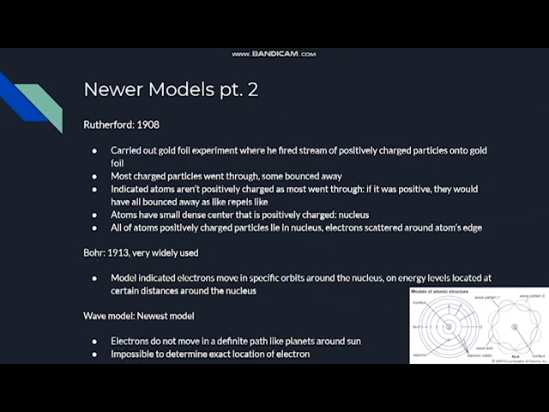This basically meant that atoms have a small dense center that is positively charged, the nucleus, and all of the positive charge lies in the nucleus, and electrons are just scattered around the atom's edge.